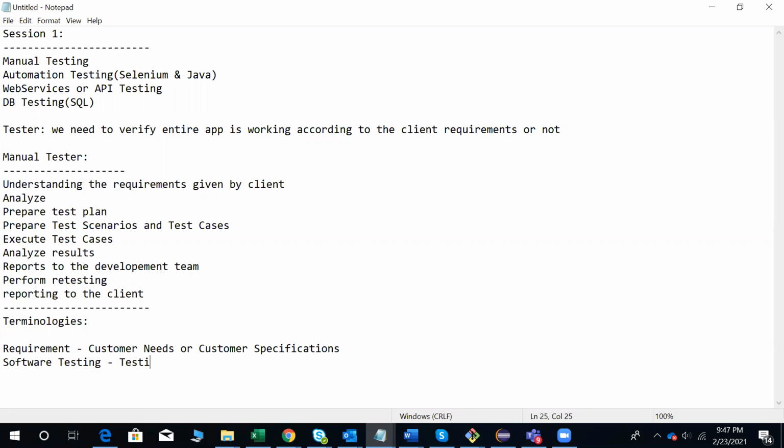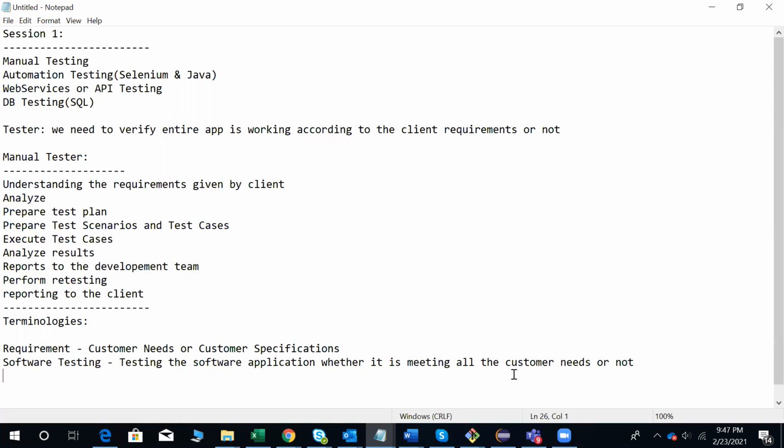Software testing is testing the software application whether it is meeting all the customer needs or specifications or not. That is about software testing. Requirement is something like customer needs. Software testing is testing the software application whether it is meeting all the customer needs or not.